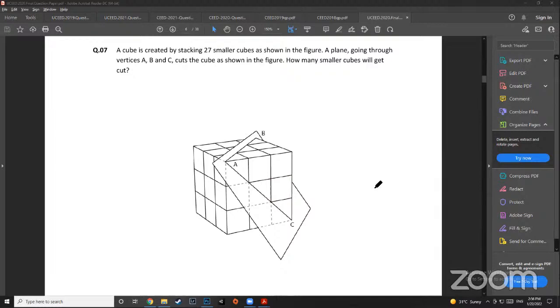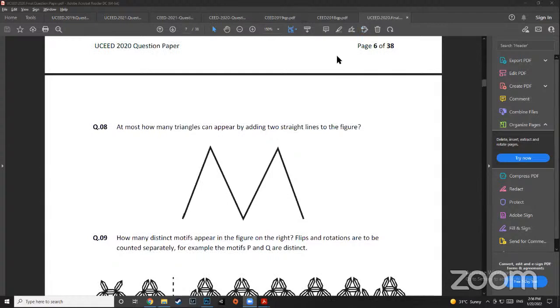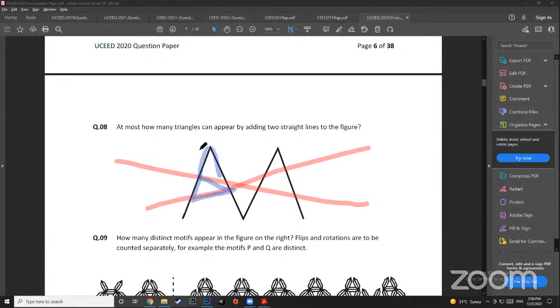Okay, now question number 8. This you can use paper and pencil. At most, how many triangles can appear by adding 2 straight lines? You can draw this form on the paper, and then you can just draw any 2 lines. Start counting. I know I'll get 10 triangles from this. 1, 2, 3, 4, 5, 6, 7, 8, 9, and what am I missing? I'm missing 10. This triangle I'm missing. I remember the answer being 10, but that is how you can do it.